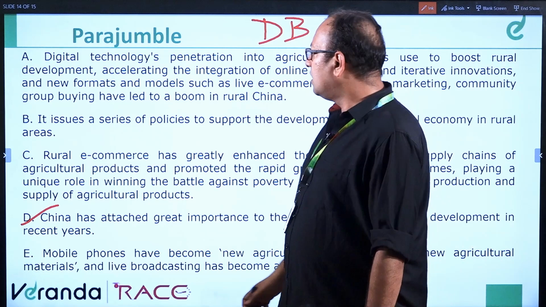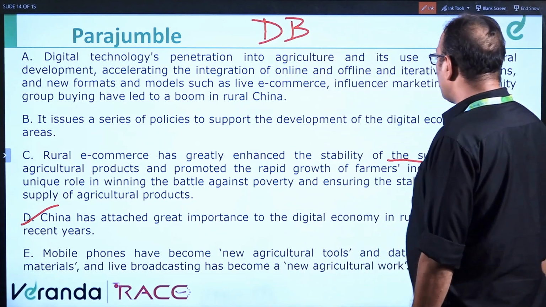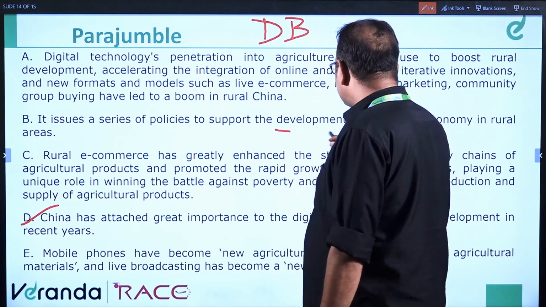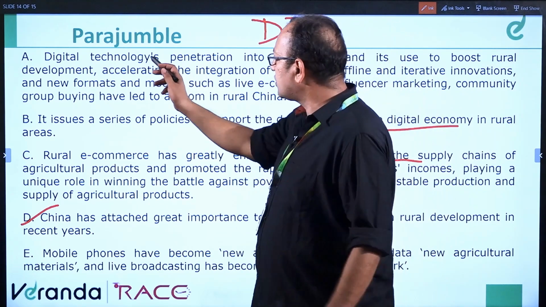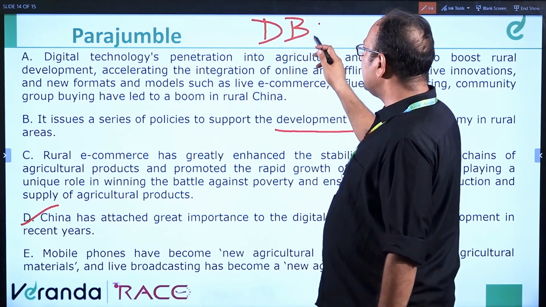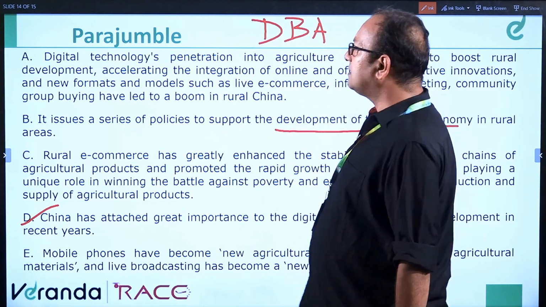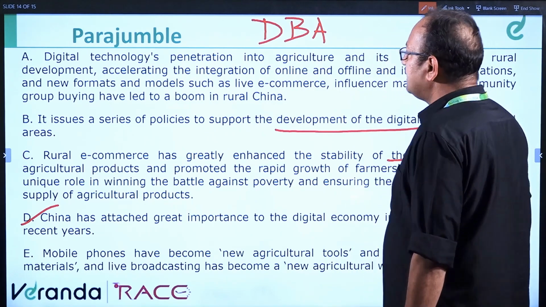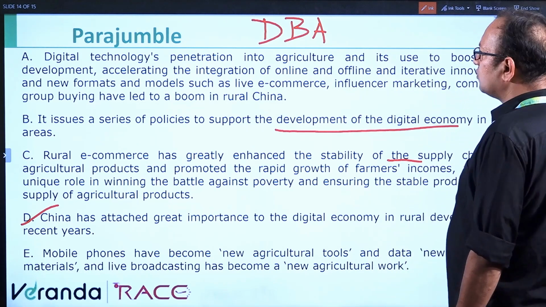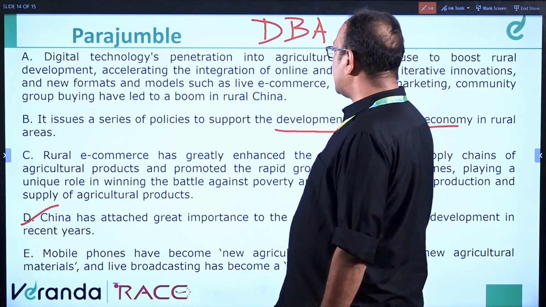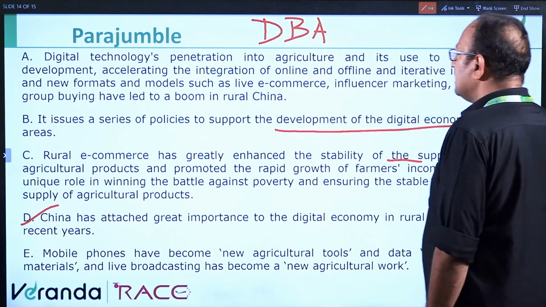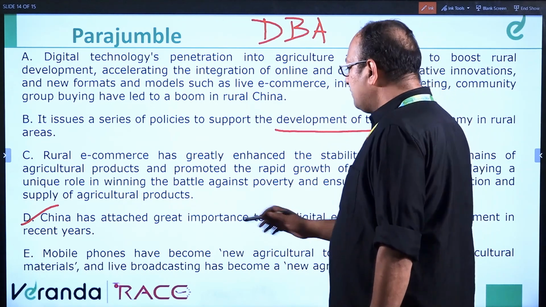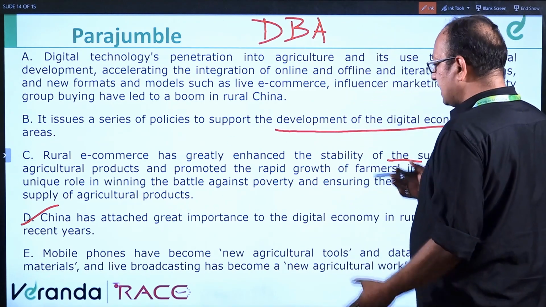It issues a series of policies to support the development of digital economy in rural areas. Now, development of digital economy in rural areas. So digital technologies penetration. So DBA. Let's read A for that matter. Digital technologies penetration in agriculture is used to boost rural development, accelerating the integration of online and offline and iterative innovations and new formats and models such as live e-commerce, influencer marketing, community group buying have led to the boom in rural China. DBA. Mobile phones have become new agricultural tools. Okay, it can be the fourth sentence.